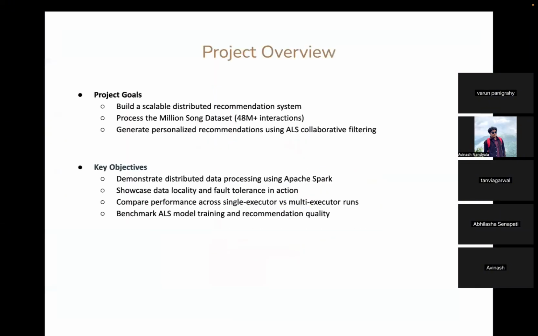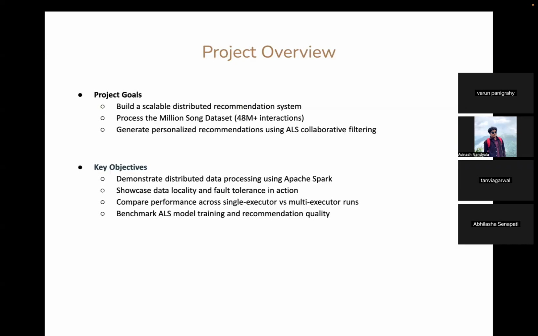So coming to the project overview, the goal of our project is that music streaming platforms like Spotify and Apple Music process billions of user interactions daily to provide personalized recommendations. Our project addresses the challenge of building a scalable recommendation system that can handle large-scale datasets efficiently. We chose Apache Spark because it's designed for distributed data processing and provides the scalability needed for real-world recommendation systems.